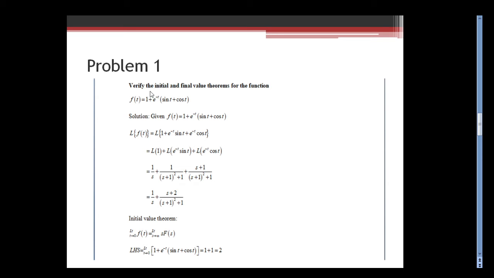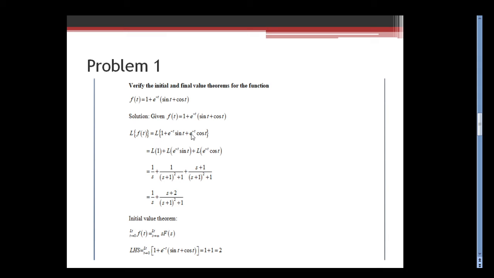Problem 1. Verify the initial and final value theorem for the function f of t equal to 1 plus e power minus t sin t plus cos t. So in order to do this problem, first of all we want to find out what is L of f of t. So apply L on both sides. Laplace transform of f of t equal to L of the given function.